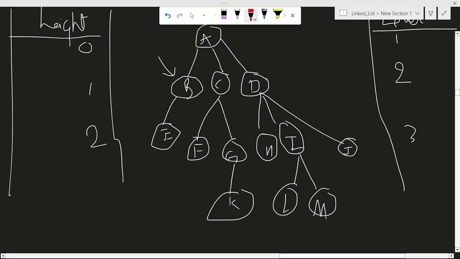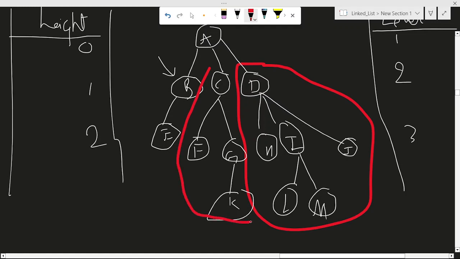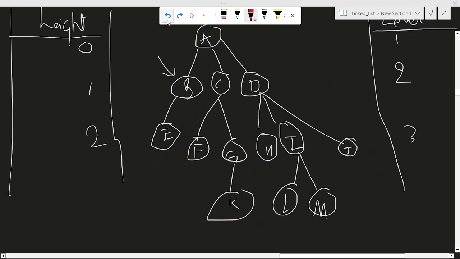So a node and its descendants form a subtree. This is one of my subtrees. This is also one of my subtrees, and this is also one of my subtrees. So subtree means a node and its descendants form the subtree. What is a parent? It is simple. The node which has a child is called a parent. So D is a parent of H, I, J. It is a grandparent of L and M. We can tell like that also.